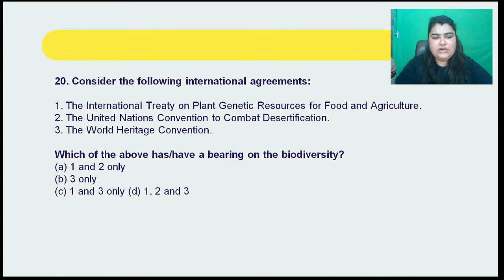So yes, both of you are correct to a certain extent. But all of them are going to have a bearing on biodiversity, so that is going to be the correct answer here. It is going to be D, 1, 2, and 3.